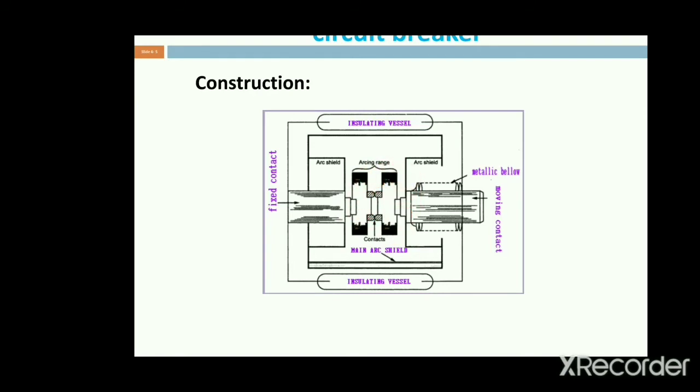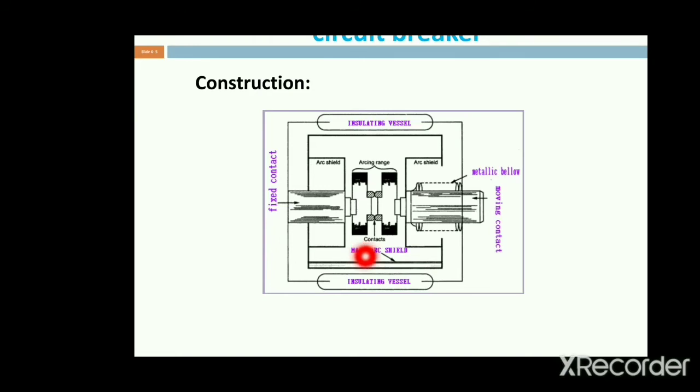It consists of a fixed and moving contact and a vacuum interrupter. Mainly, the moving contact is connected to the control mechanism. The arc shields are supported by the insulating housing. It is used for protection.